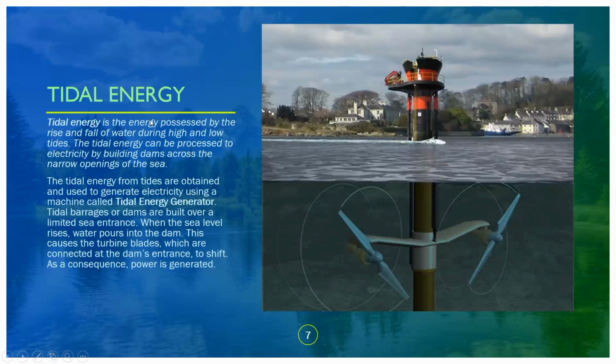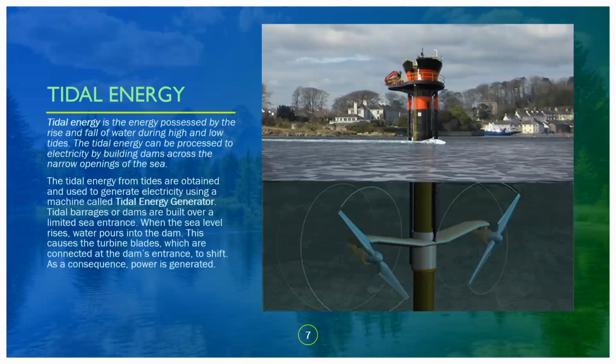Tidal energy is the energy possessed by the rise and fall of water during high and low tides. The tidal energy can be processed into electricity by building dams across the narrow openings of the sea. The energy from the tides is obtained and used to generate electricity using a machine called a tidal energy generator. So a machine that is used to generate electricity from tides is called a tidal energy generator.